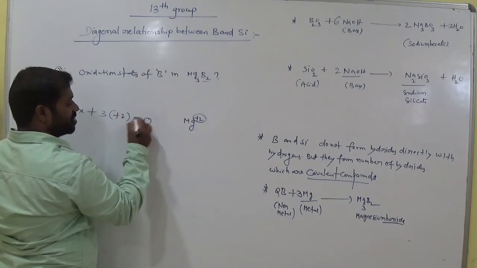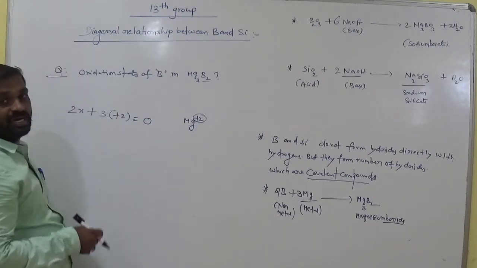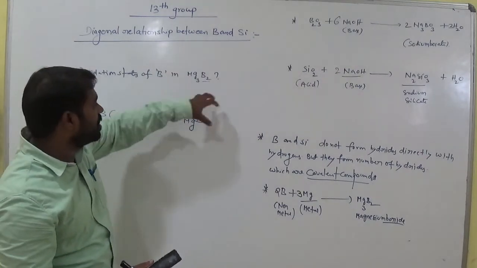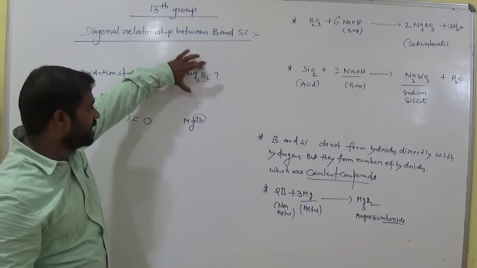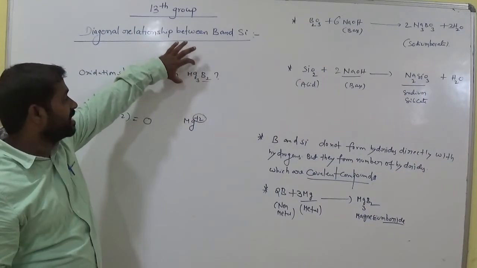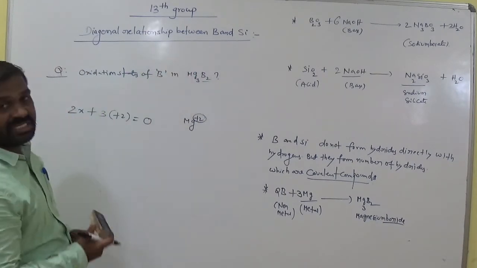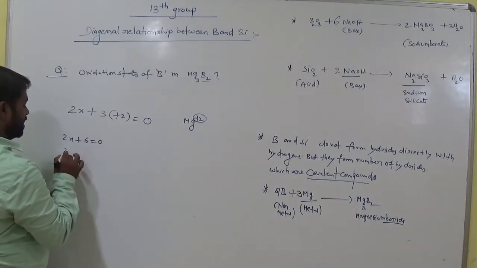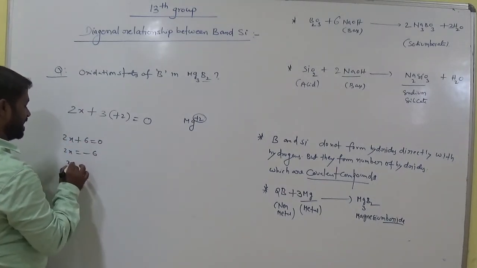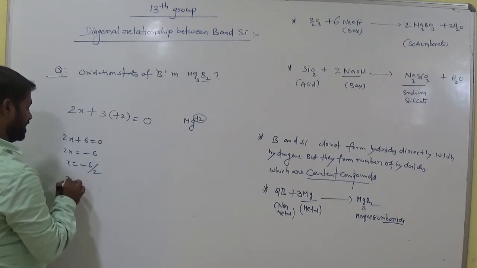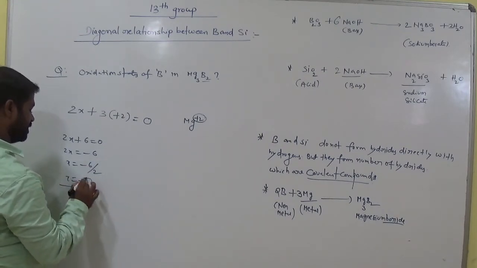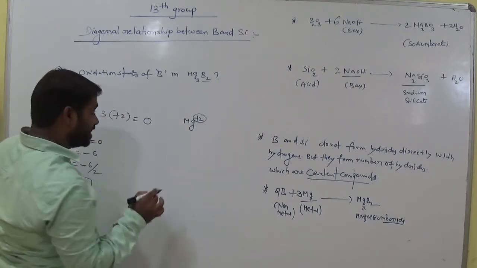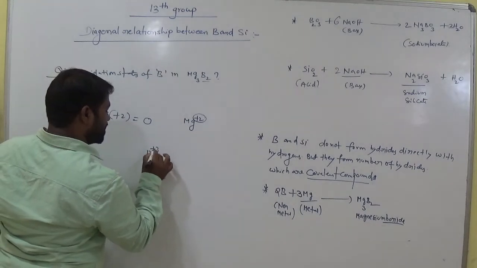Then that equals 0. Why does it equal 0? The net charge of the molecule is 0. That means there are no negative or positive ions here. So now 2x plus 6 equals 0, then 2x equals minus 6, then x equals how much? Clearly minus 3. But generally boron exhibits a plus 3 oxidation state, am I right?